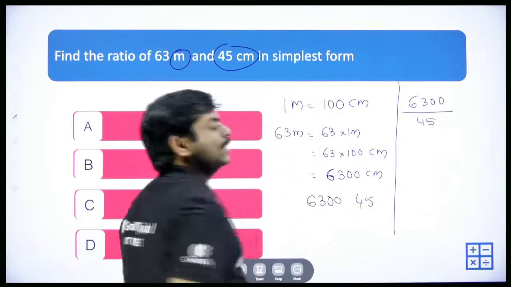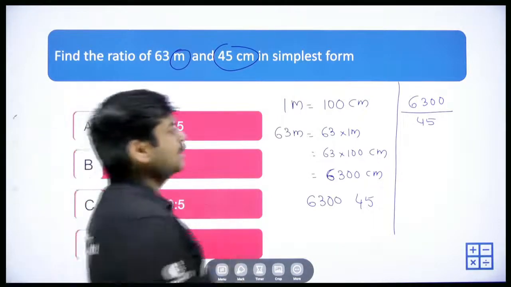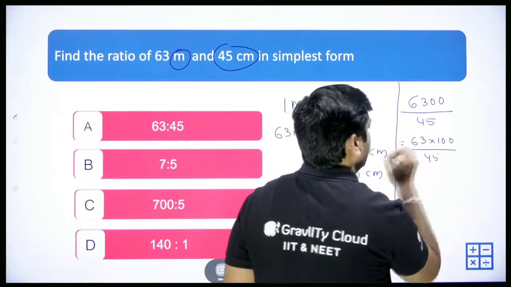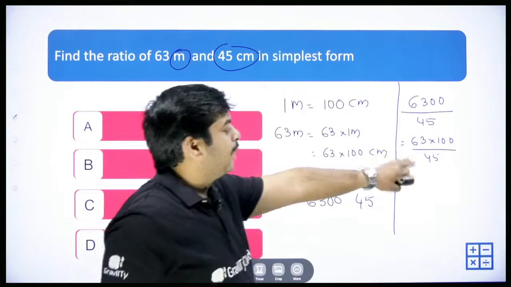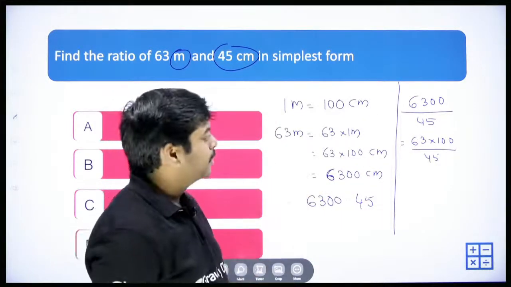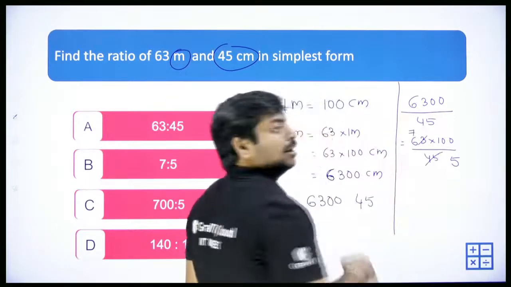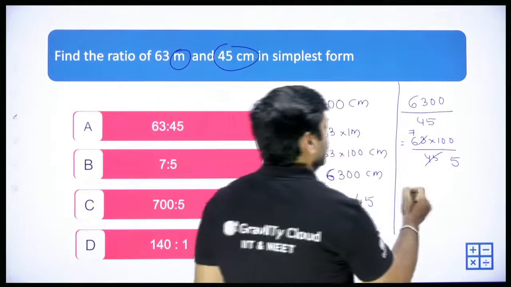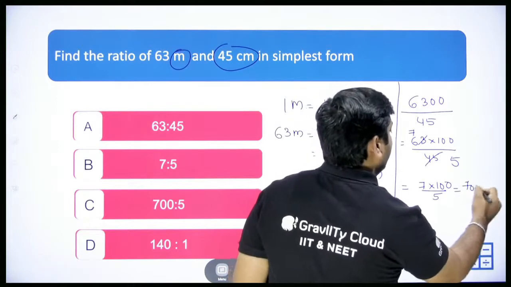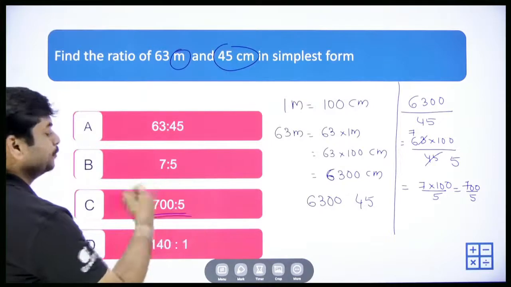So can we cancel with anything? I think we can cancel with 3 or maybe 9 also. Let me write that as 63 into 100 by 45. I know that 5 nines are 45. Maybe with 9 we can cancel, right? Yeah, 9 fives are 45 and 9 sevens are 63. So that will give you 7 into 100 by 5, which is 700 by 5, and you can see 700 by 5 is in option C.